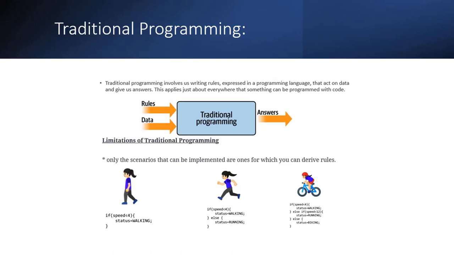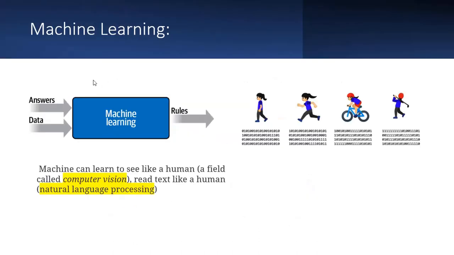Let us see what happens if you flip this diagram. Here, we give answers as an input and data as an input, and the output will be the rules. So here, machine learning will define the rules for us. We don't need to define the rules. Based upon the input, the data and the labels, machine learning will tell us what rules we need to define. This is what we call machine learning.